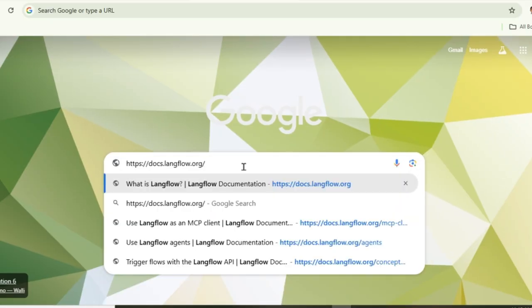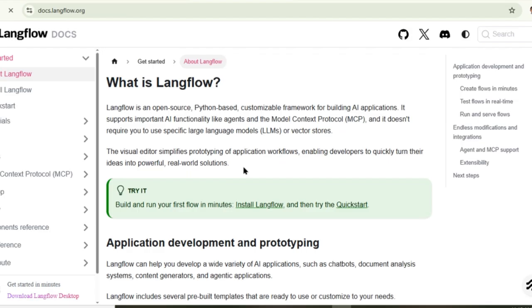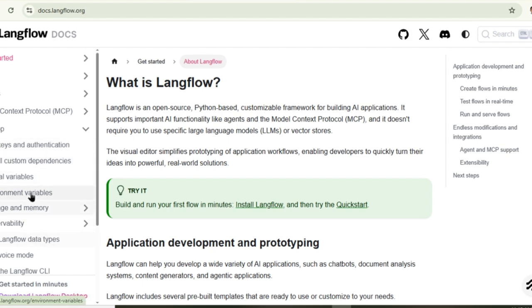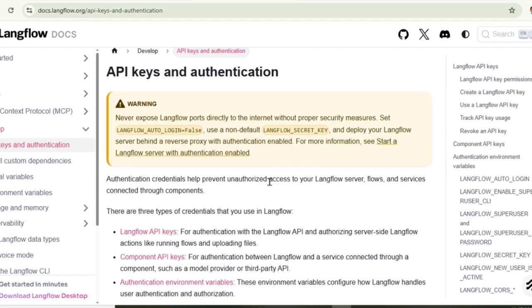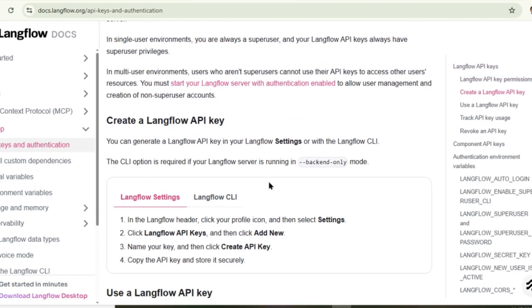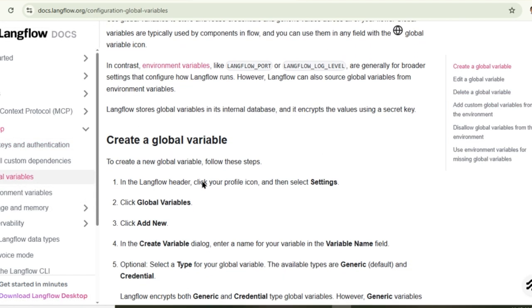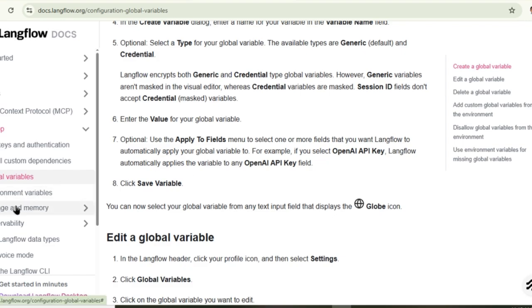So far what we have noticed are the other services like API keys, authentication, custom dependencies, global variables, environment variables, storage memory, Langflow data types, and voice mode. To get more details, type this link into your Google browser and check through the develop menu options.